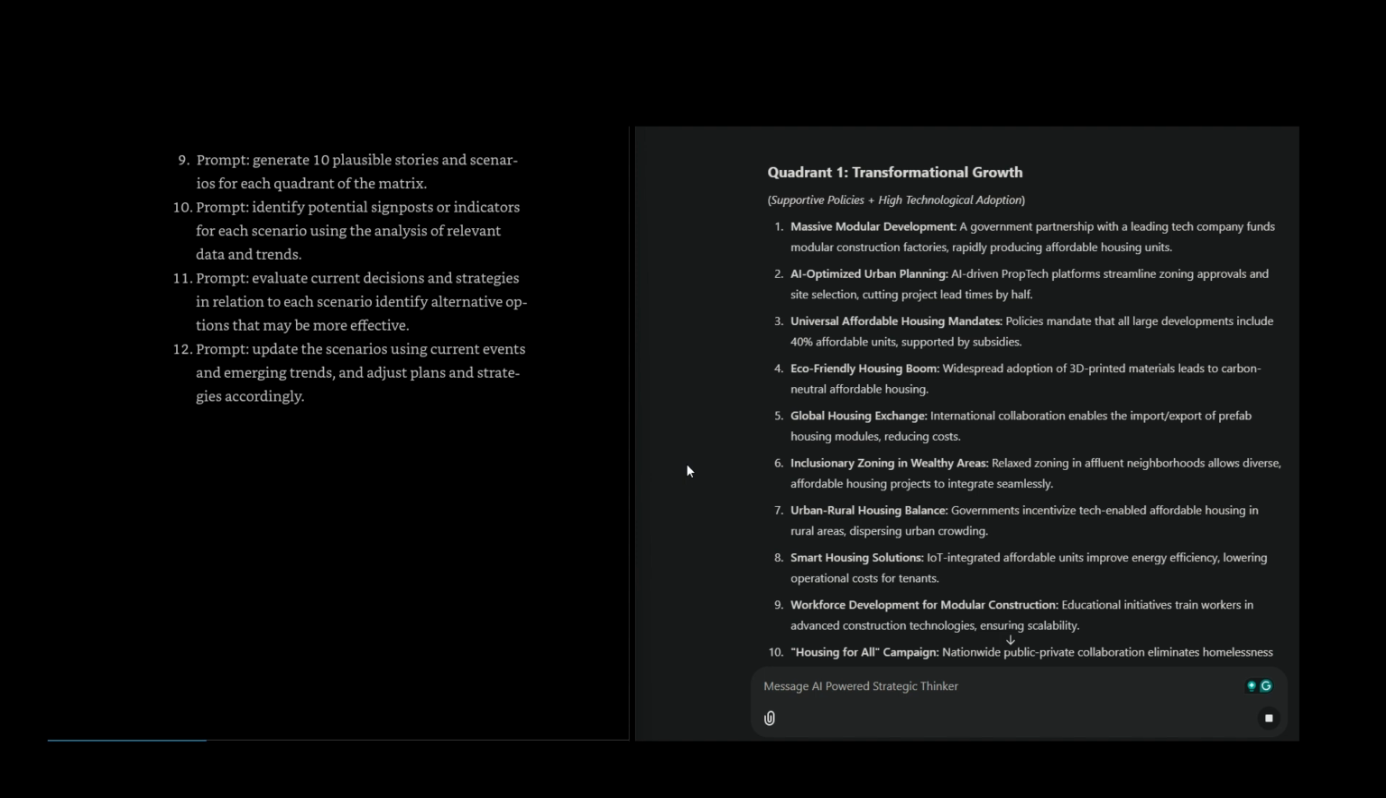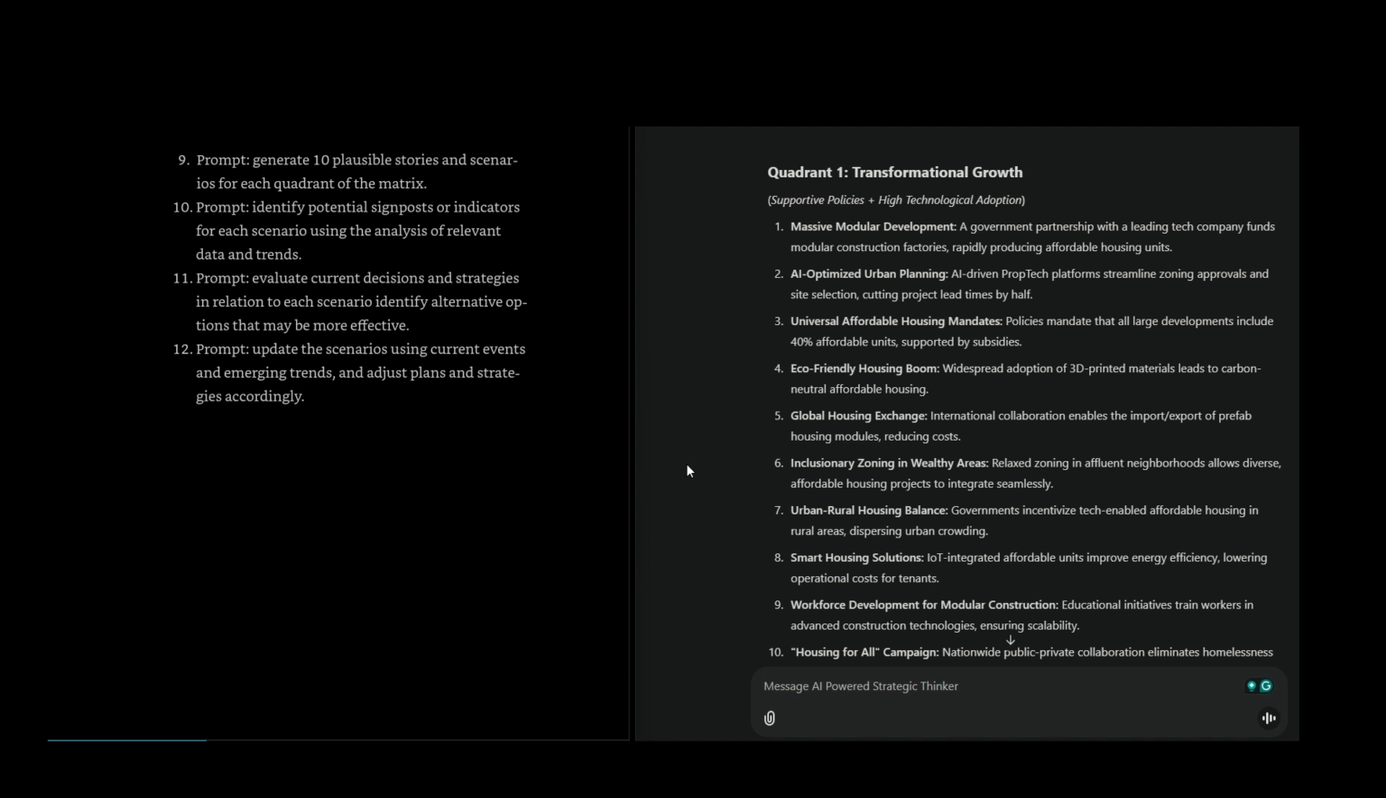Universal affordable housing mandates. Policies mandate that all large developments include 40% affordable units, supported by subsidies. Eco-friendly housing boom. Widespread adoption of 3D printed materials leads to carbon-neutral affordable housing. Global housing exchange. International collaboration enables the import-export of prefab housing modules, reducing costs. Inclusionary zoning in wealthy areas. Relaxed zoning in affluent neighborhoods allows diverse, affordable housing projects to integrate seamlessly. Urban-rural housing balance. Governments incentivize tech-enabled affordable housing in rural areas, dispersing urban crowding.